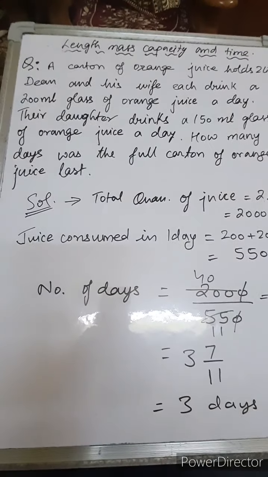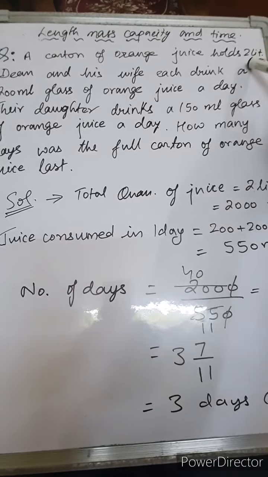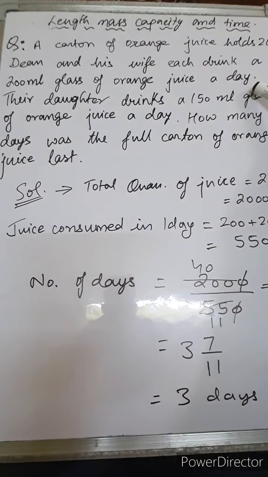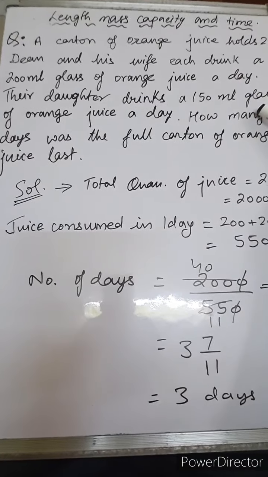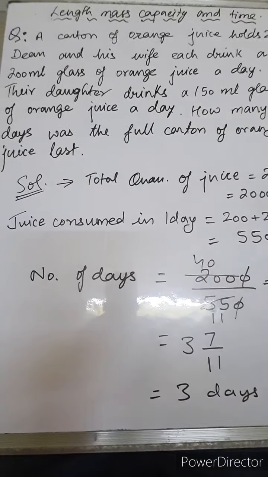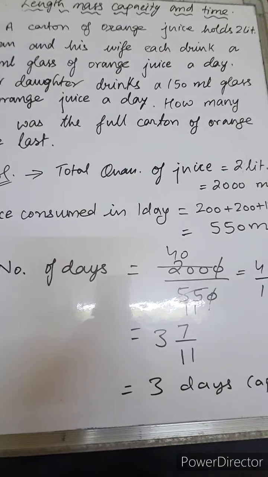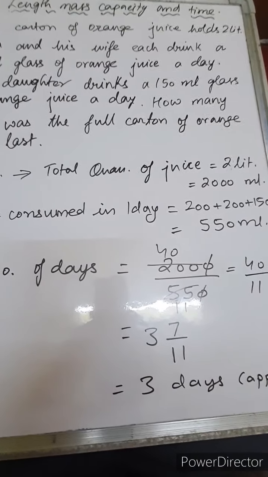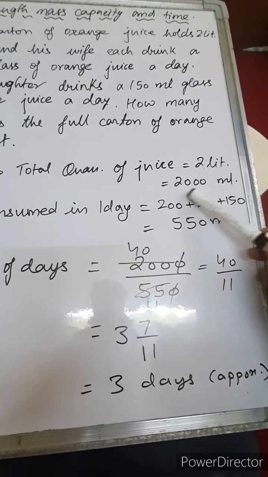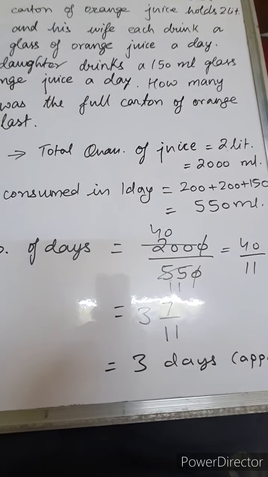Okay children, let's see this sum in which the question says a carton of orange juice holds 2 liters. Dean and his wife each drink a 200 ml glass of orange juice a day. Their daughter drinks a 250 ml glass of orange juice a day. How many days will the full carton of orange juice last? The total quantity of orange juice in the carton is 2 liters. If we convert 2 liters into milliliters, 2 liters equals 2000 milliliters. We have studied 1 liter has 1000 ml, right?